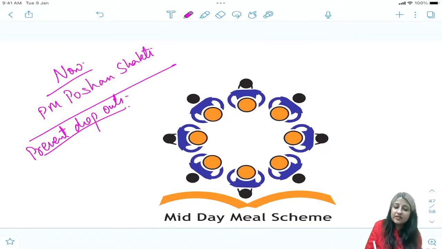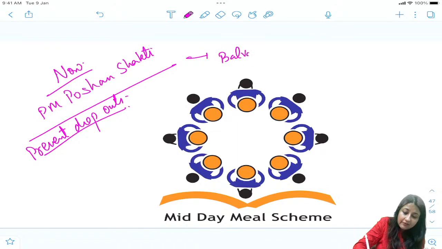Now why have we changed the name? Because initially we included class 1 to 8 children. Now we have also included Bal Vatikas in this. Bal Vatikas means preschool children.